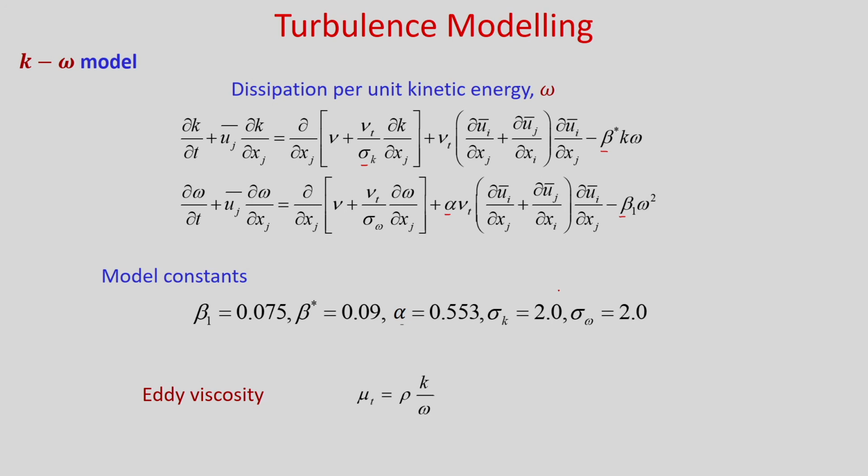So, once we solve these two equations, then we will be able to find k and omega, and from there we can find the eddy viscosity mu t as rho k by omega. This K omega model has much application in aerospace engineering. It gives improved performance for boundary layers under adverse pressure gradient.